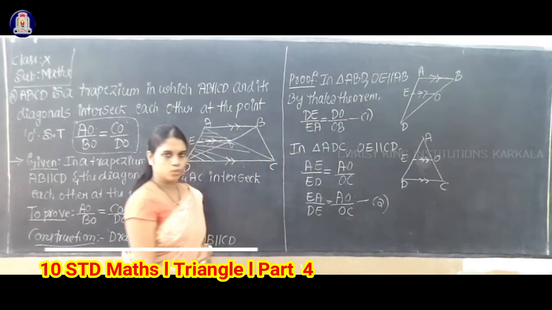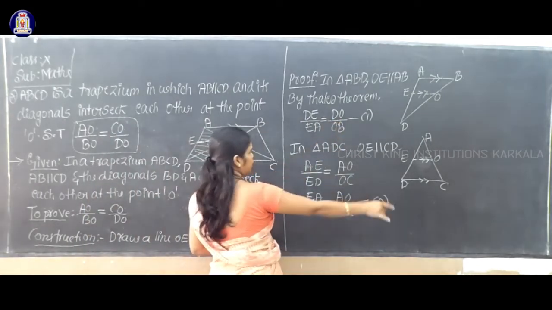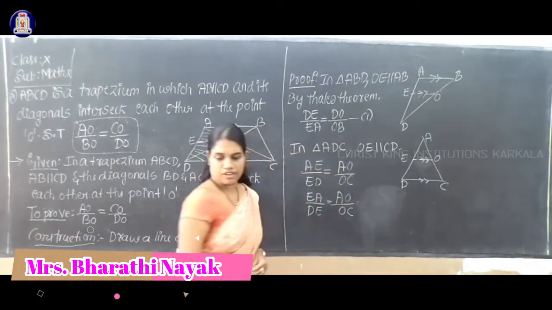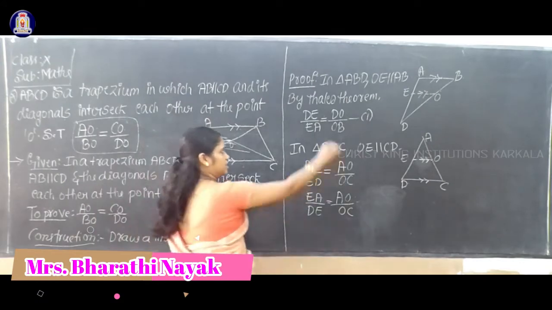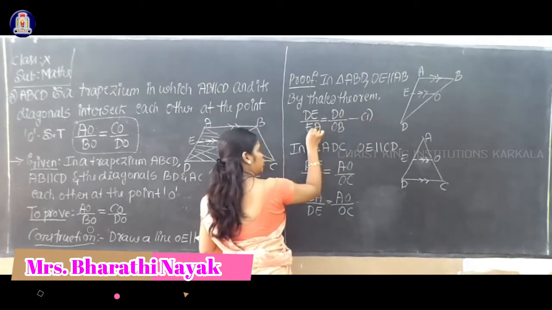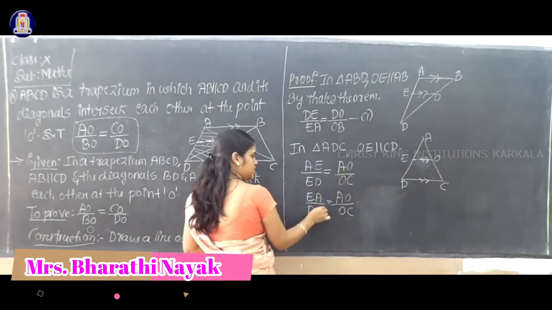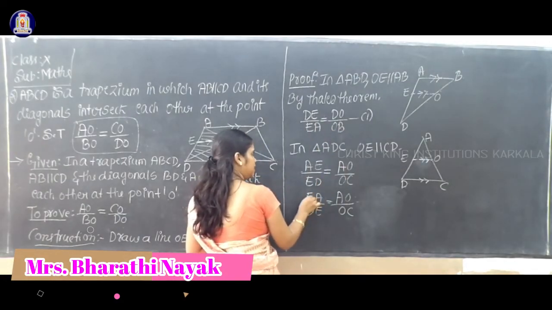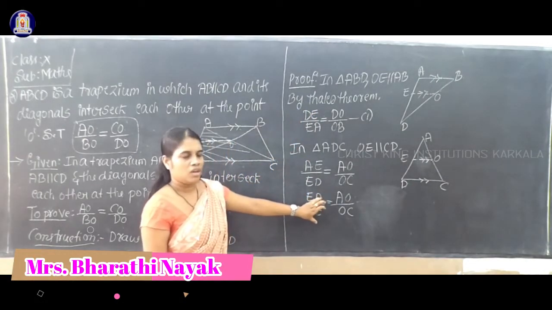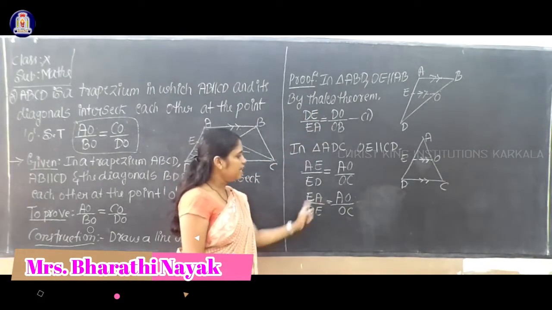Equation number 2. Now compare equation 1 and equation 2. In the next step I will consider the equation. Just compare this equation and this equation. In equation number 1, your left hand side term is dE by EA. But in this equation, what is the left hand side term? EA by DE. So what is the difference between these two? It is the reciprocal of dE by EA, but here you have EA by DE.